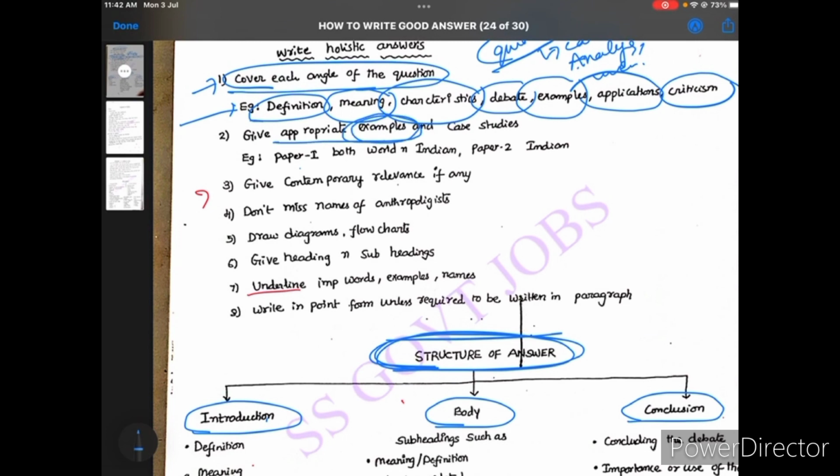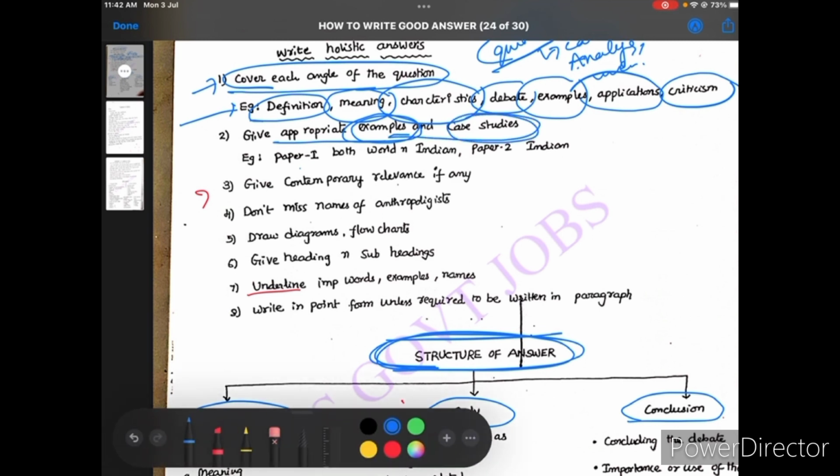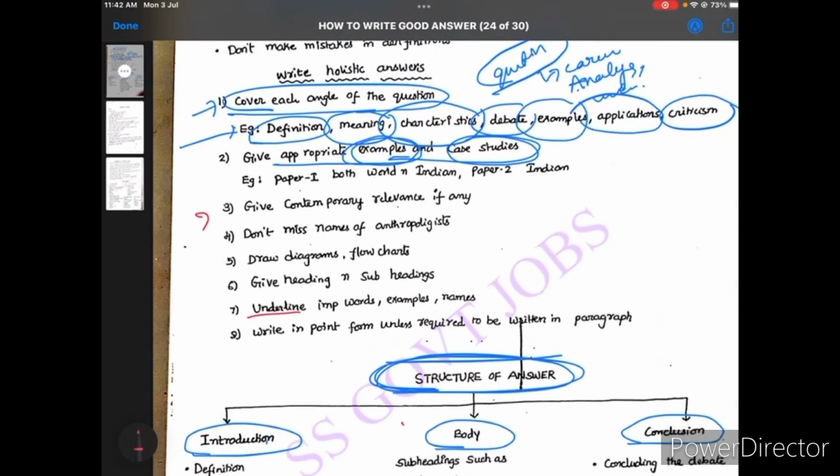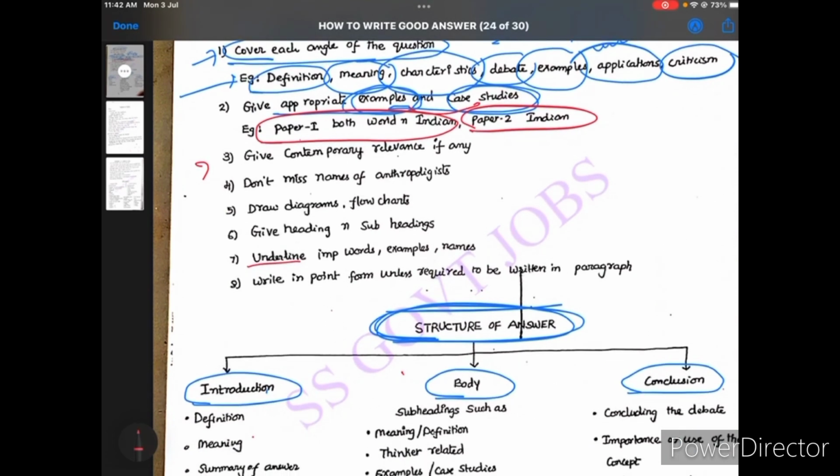This gives more weightage to your paper, and at the same time, case studies. If you write case studies, you will get more marks. Why? Because, for example, socio-cultural anthropology has case studies, and biological anthropology also has case studies, and paper 2 tribal part, Indian anthropology, and paper 1 also have case studies. If you use case studies and examples, you will get more marks. This is very important to write in the answer. And after that, contemporary relevance, if any. If the question is related to the contemporary, you should add that also.